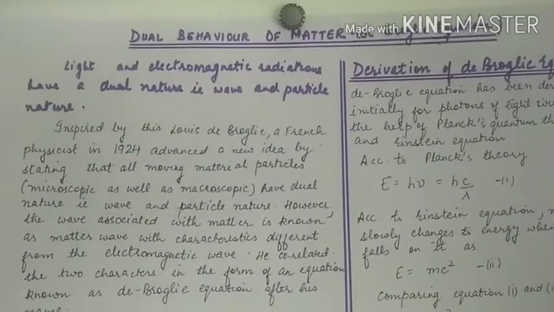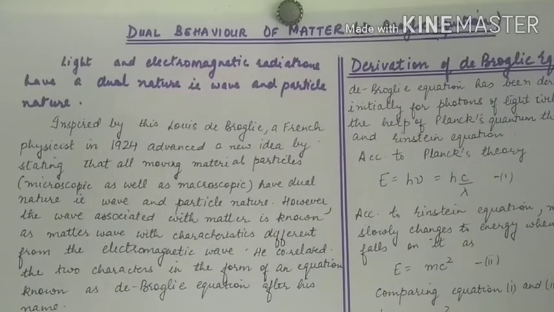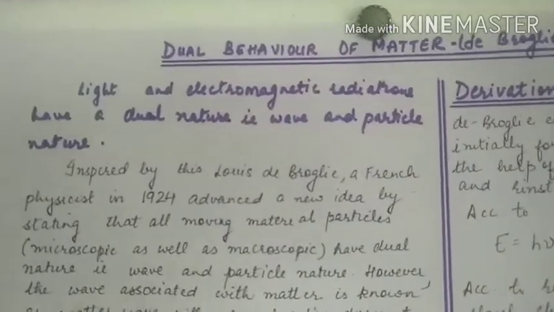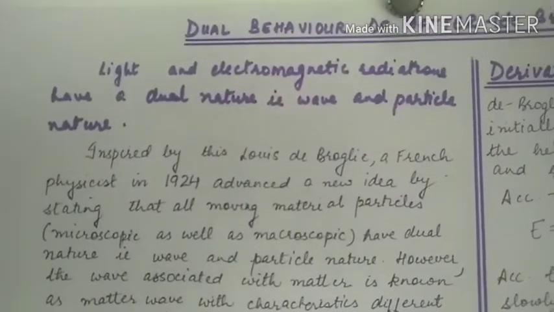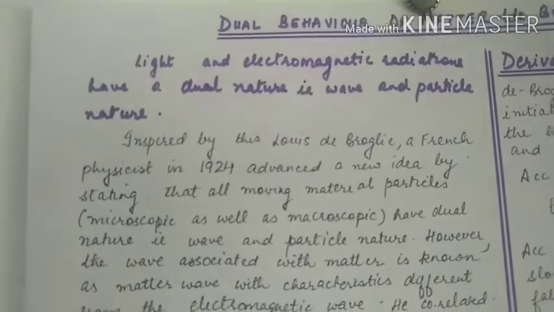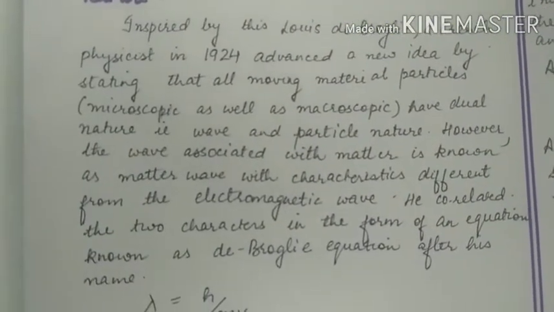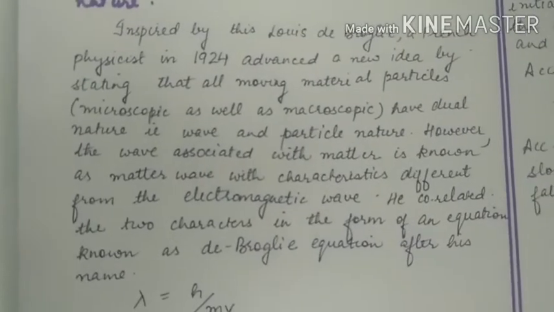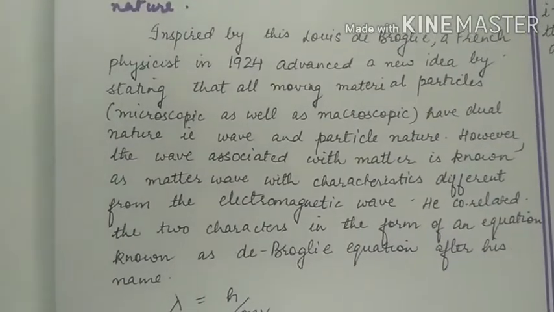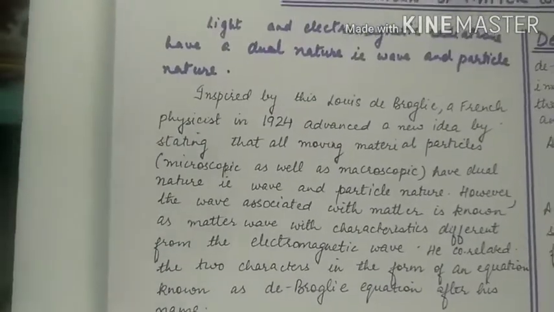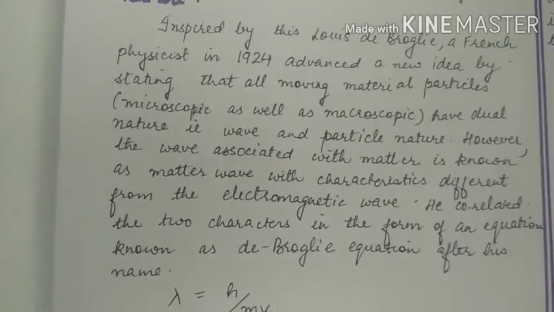Our topic for today is dual behavior of matter, de Broglie equation. Light and electromagnetic radiations have a dual nature, that is wave and particle nature. Inspired by this, Louis de Broglie, a French physicist, in 1924 advanced a new idea by stating that all moving material particles, microscopic as well as macroscopic, have dual nature, that is wave and particle nature.